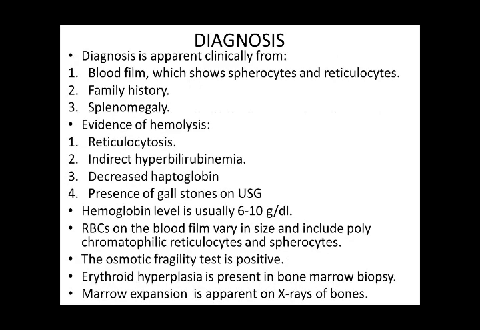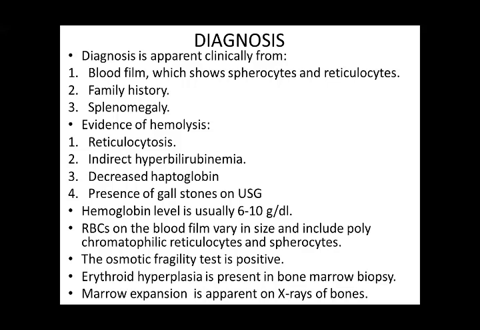Now, how to diagnose a case of spherocytosis? The blood film shows spherocytes and reticulocytes. Family history is positive because this is mostly an autosomal dominant disease. There is splenomegaly. The evidence of hemolysis is shown by reticulocytosis, indirect hyperbilirubinemia, decreased haptoglobin, and presence of gallstones on ultrasound.